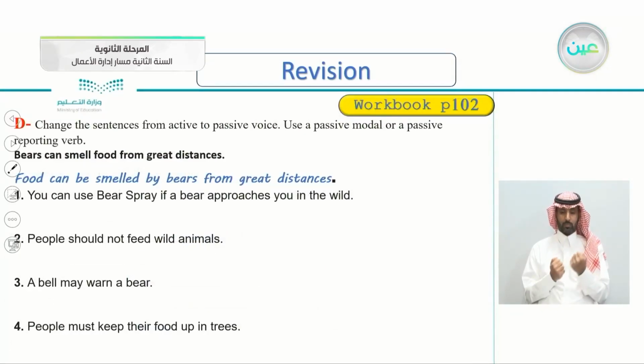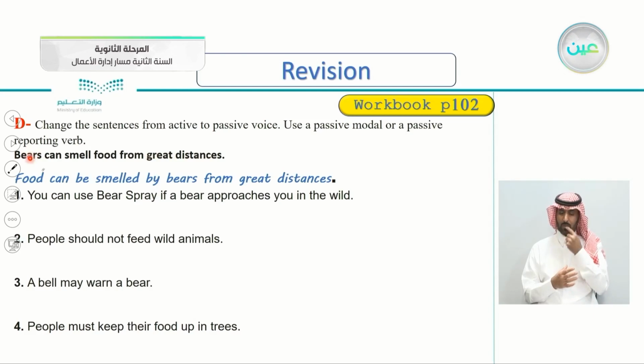Exercise D here, page 102. Change the sentences from active to passive voice. Use a passive modal or passive reporting verb. Again, we'll be rewriting. Change the sentences from active to passive. Use passive modals or a passive reporting verb, just as we studied before. Bears can smell food from great distances.